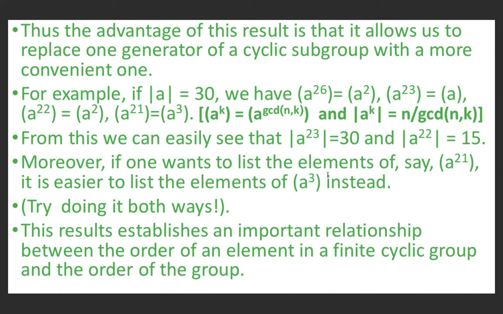Moreover, if one wants to list the elements of the cyclic group generated by A raised to 21, it is easier to list the elements of A cube, because it is convenient for us to write the elements of A cube. So this theorem allows us to replace one generator of cyclic group with a more convenient generator. So this result establishes an important relationship between the order of an element in a finite cyclic group and the order of group.